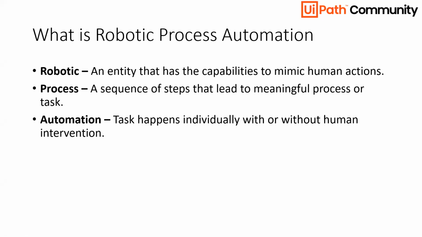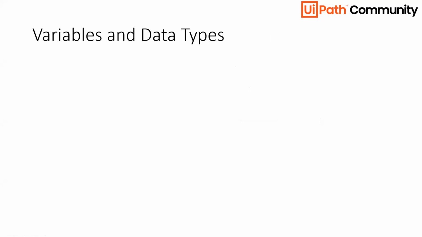Now let's understand very simple concepts of what are variables and data types. So variables in UiPath are something that can be used to store data. Suppose I want to store the data 10 in some variable and use it further. Suppose I'm taking the input age, asking the user for the value.